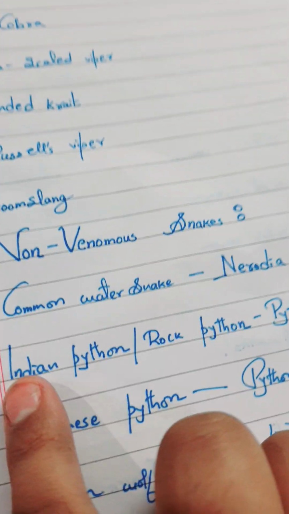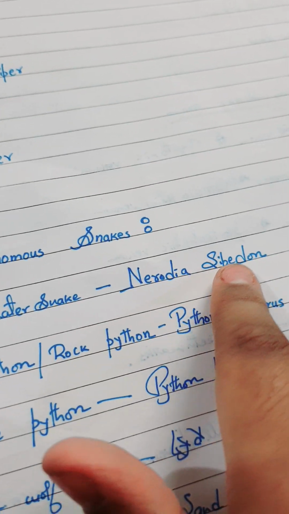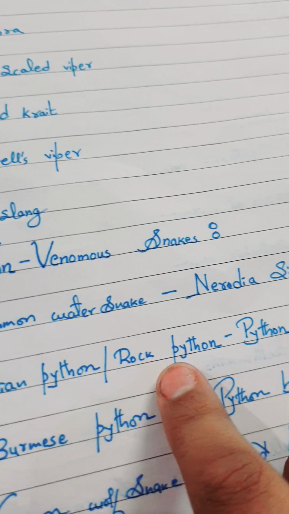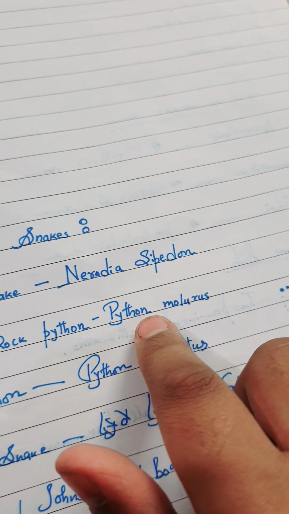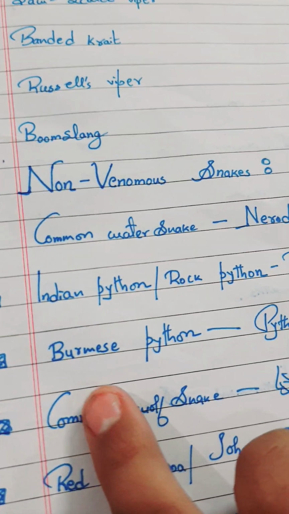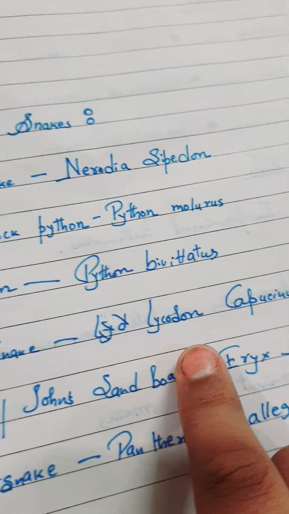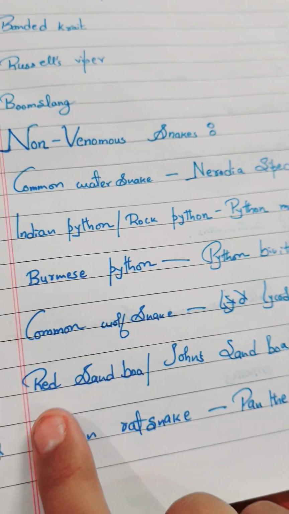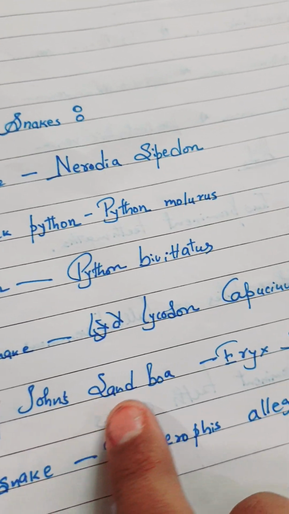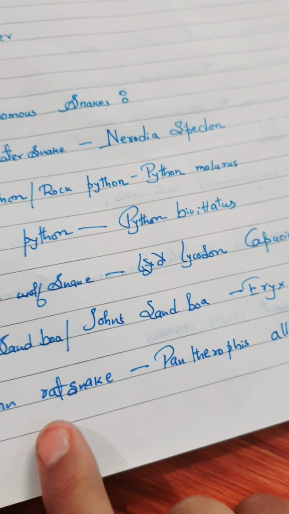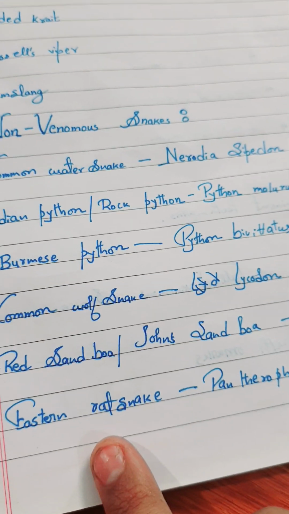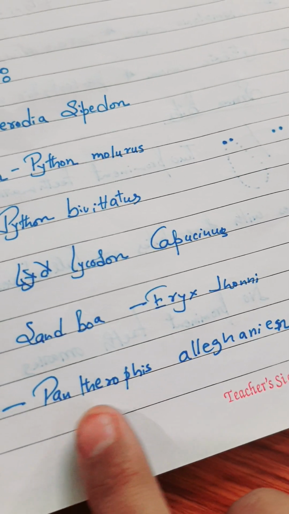Non-venomous snakes: common water snake, Nerodia cyclopion. Indian python, rock python, or in USA words, Python molurus. In scientific terms, these are called Burmese python, Python bivittatus. This is the common wolf snake, Lycodon capucinus. Red sand boa, John's sand boa, Eryx johnii. Eastern rat snake, which also comes into our homes to eat rats and other insects, Pantherophis alleghaniensis.